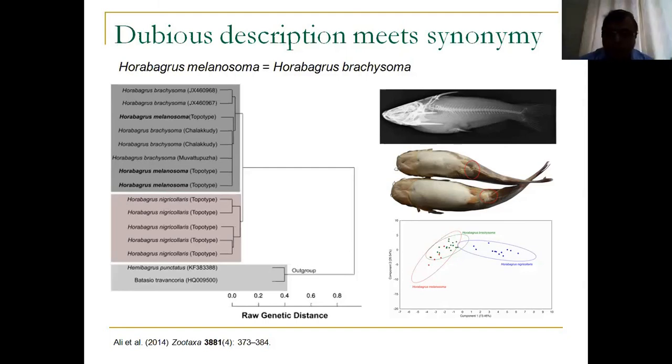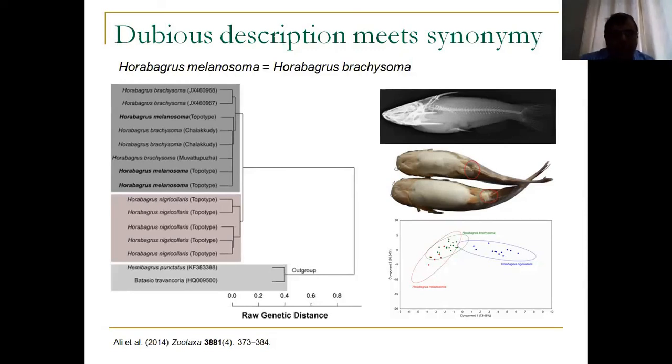Based solely on morphology and on the color differences. Now, we were not convinced with this argument. We never thought so, because there were not many morphological features that were different. Yes, the coloration was different, but we knew at the back of our heads that older specimens of Brachysoma become darker in color. So we thought, is it possible that Melanosoma is just an older Brachysoma?